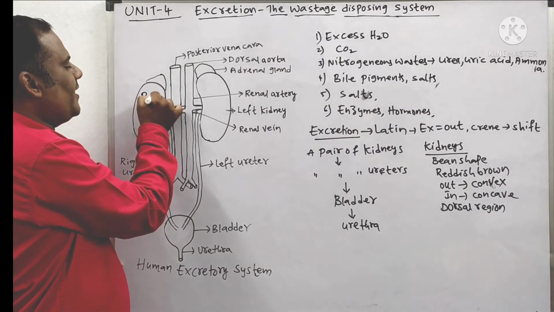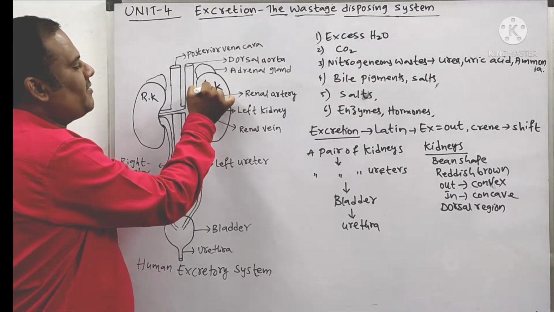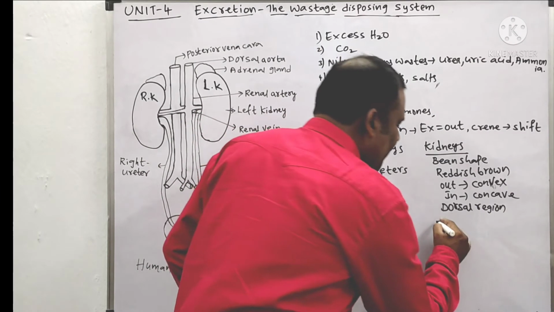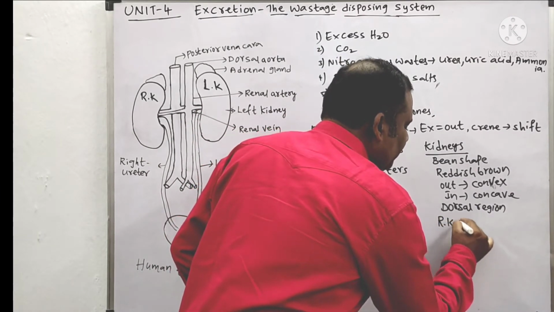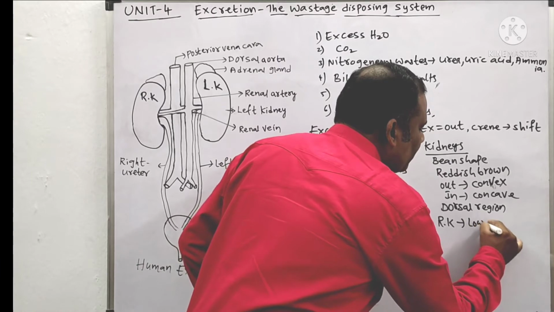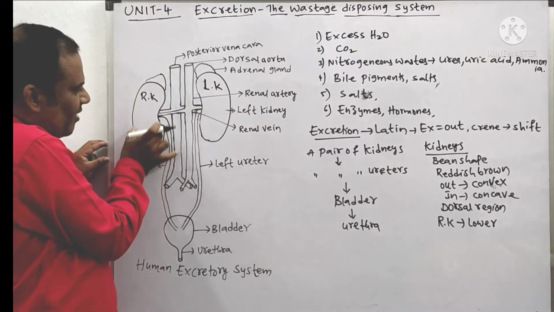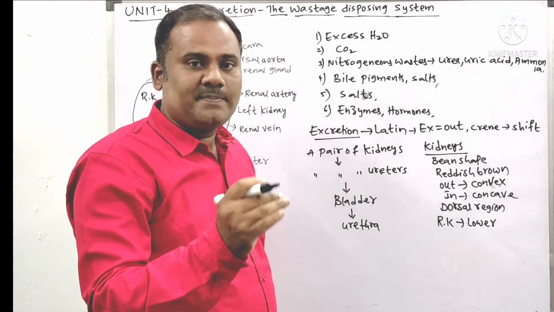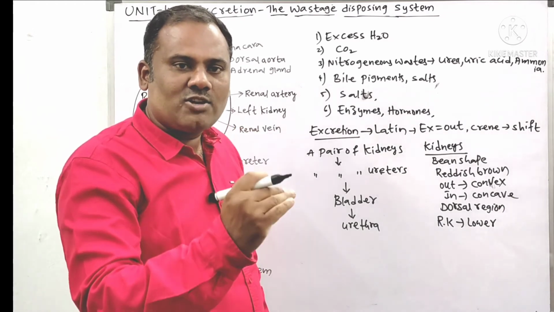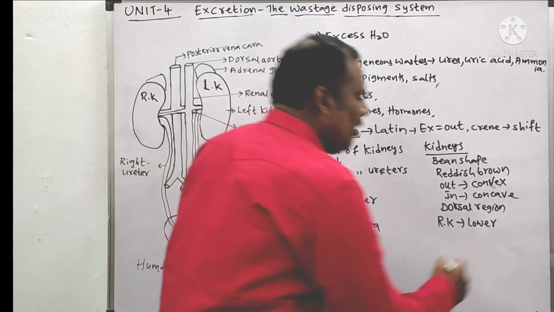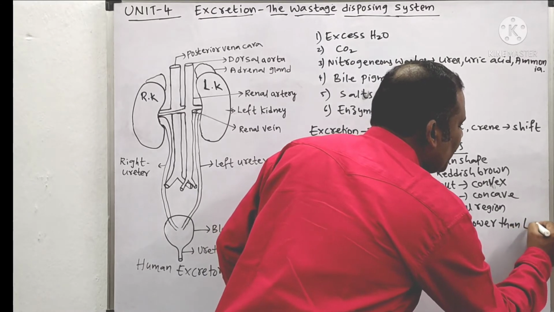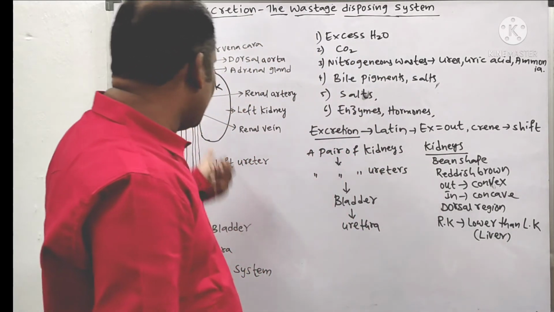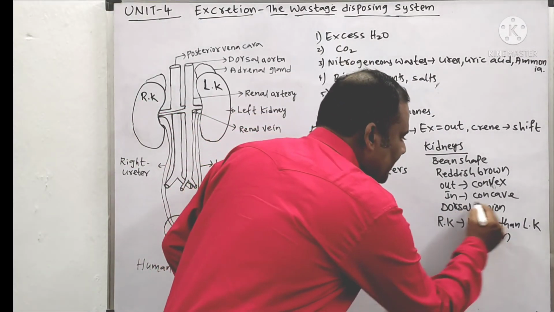Okay, this is the right kidney, this is the left kidney. LK means left kidney. RK means right kidney. And moreover, the right kidney is somewhat lower. Why? Because above it we have the liver. So in order to give placement for the liver, the right side kidney is somewhat lower than the left kidney. Due to the presence of the liver.